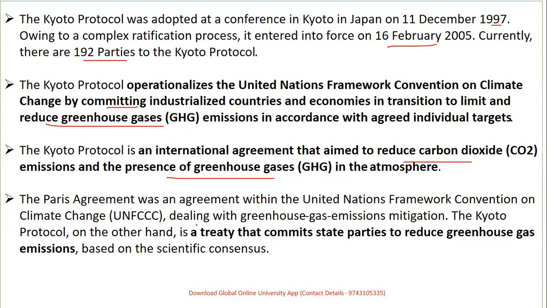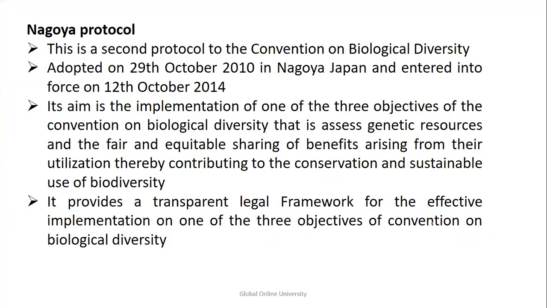The Paris Agreement, we are going to do in detail also, was an agreement within the United Nations Framework Convention on Climate Change, dealing with greenhouse gas emissions, that is, strategies, mitigation. Whereas the Kyoto Protocol is a treaty that commits the states to reduce greenhouse emissions, based on scientific consequences. We are going to study the Paris Agreement in detail.